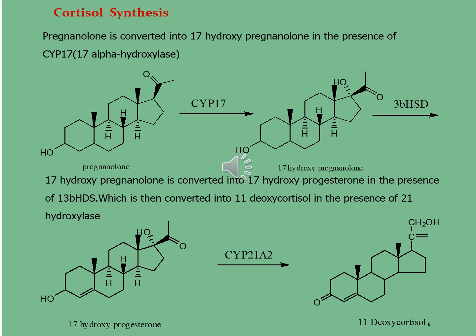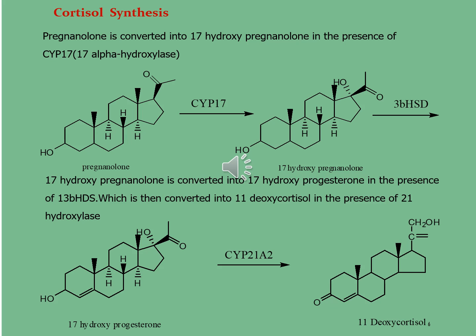You can see in the second step of the reaction, the 3-beta HSD enzyme acts on 17-hydroxypregnenolone, which is converted into 17-hydroxyprogesterone. In the progesterone, you can see in this structure there is a presence of an acetyl group and hydroxyl group at carbon 17 position, while the acetyl group is at carbon 17 position. So this molecule is further converted into 11-deoxycortisol.